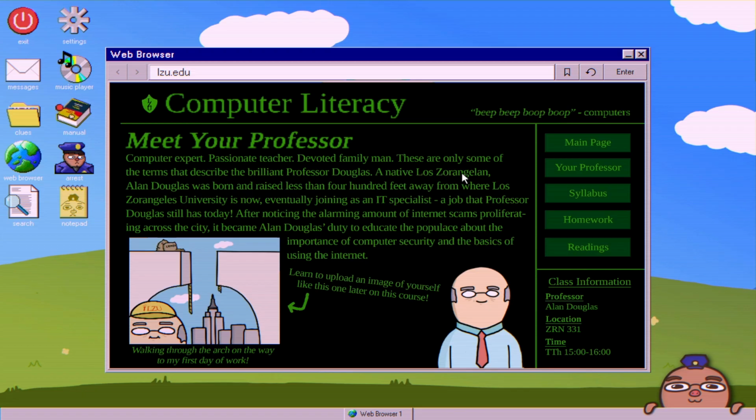a native Los Angeles, I can never say this word, Los Zorangelan, Alan Douglas was born and raised less than 400 feet away from Los Angeles University. And there's a picture here where it says, walking through the arch on the way to my first day of work. And if you look at the picture, he's wearing a hat with LZU and this little, I think it's a torch, it's kind of hard to see, next to the letters. So those are the clues given. You have the arch here, which is unfinished, and you have his hat, which says LZU with a little torch symbol next to it.